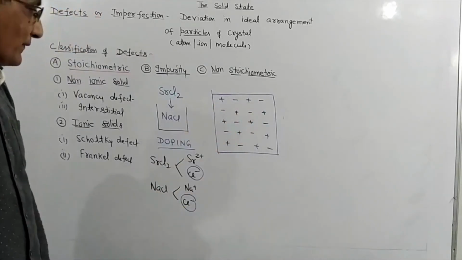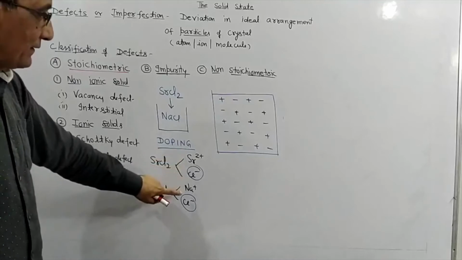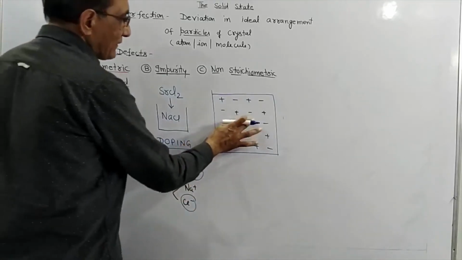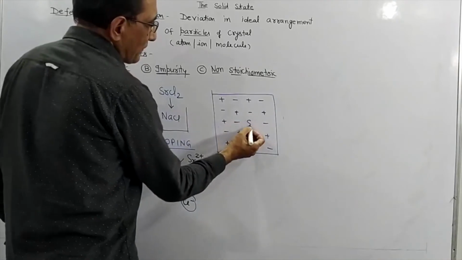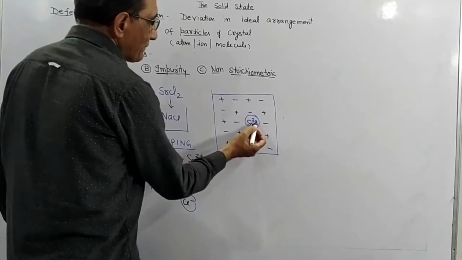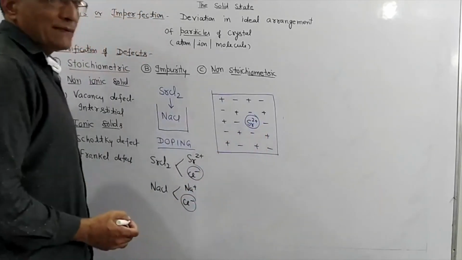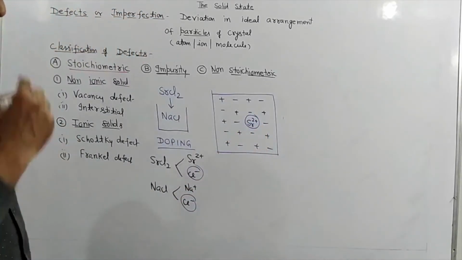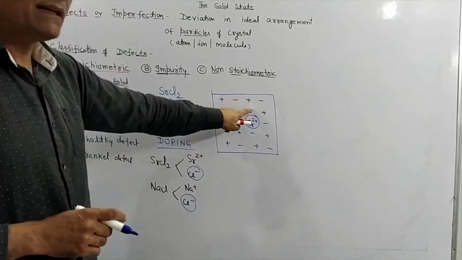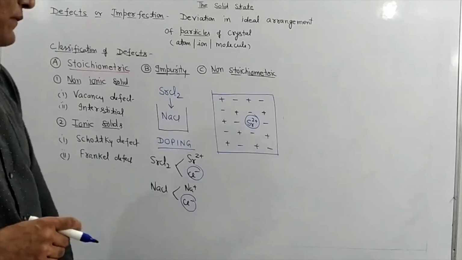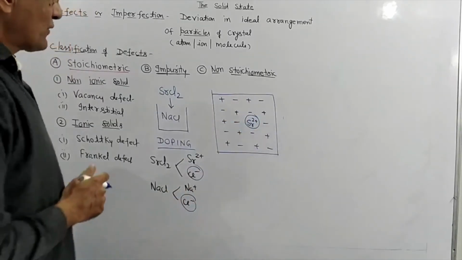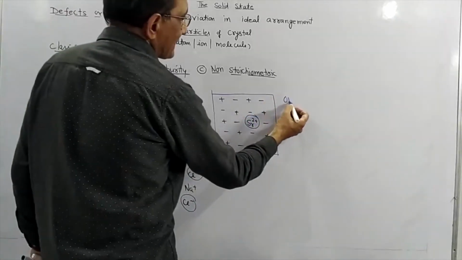Both are the same. But the cation is different. If one Na positive is replaced by strontium plus 2, now you know, earlier there was an equal number of Na ions and Cl ions because crystals are always neutral. But if Na positive is replaced by strontium plus 2, what are we discussing?